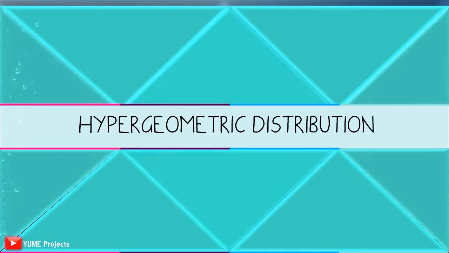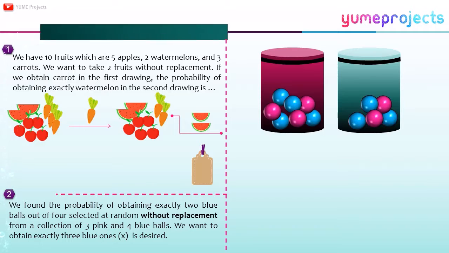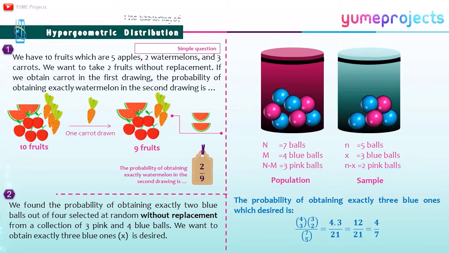Next is the hypergeometric distribution. In the hypergeometric distribution, I have two illustrations. The simple question: we have 10 fruits, which are 5 apples, 2 watermelons, and 3 carrots. Oh, I'm sorry, carrots are not fruit. We want to take 2 fruits without replacement.